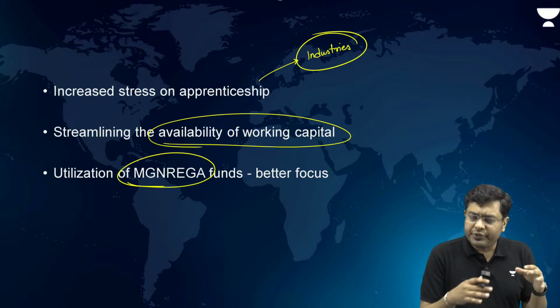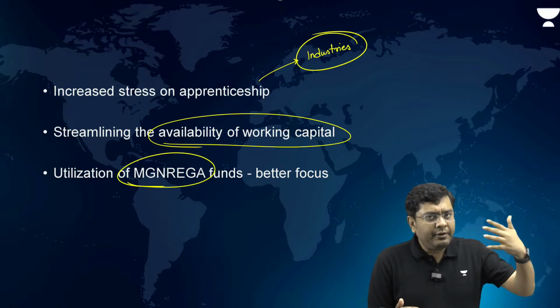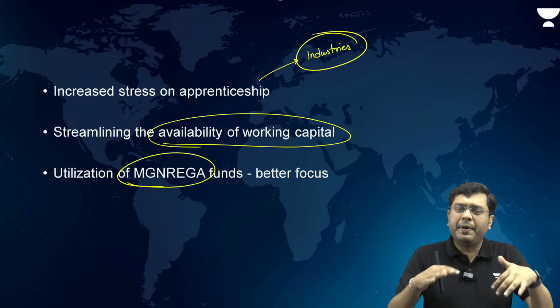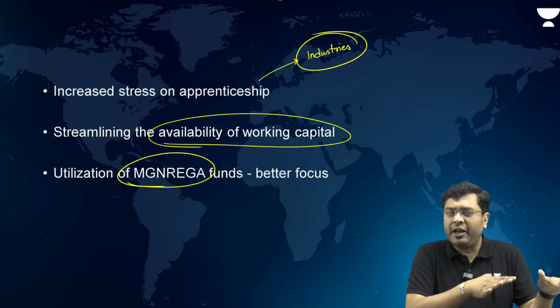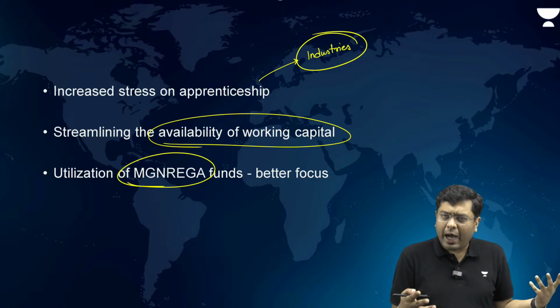Oftentimes, you would have come across case studies where MGNREGA activities in a particular region involve digging up a well, and after 1 month, when people have dug out the region, the MGNREGA activity brings about filling of that ditch. So it is a kind of repetitive process with no outcome.